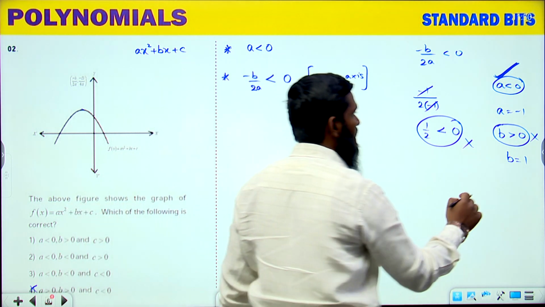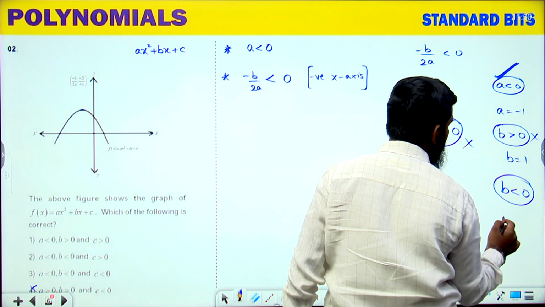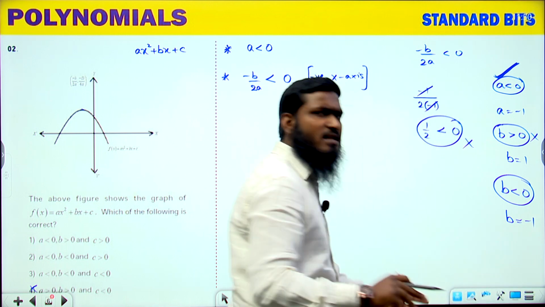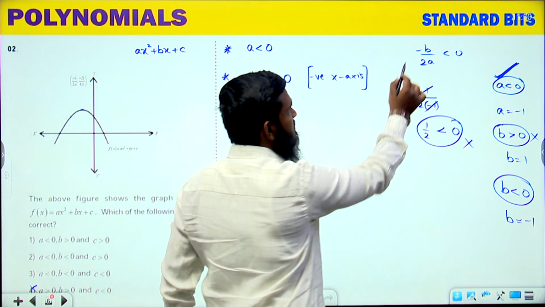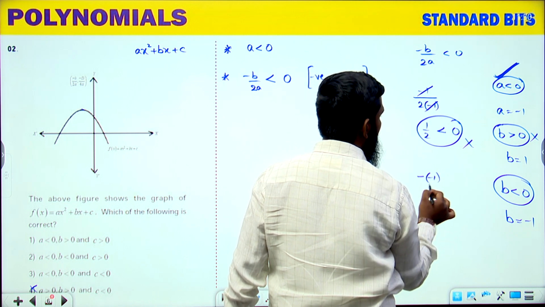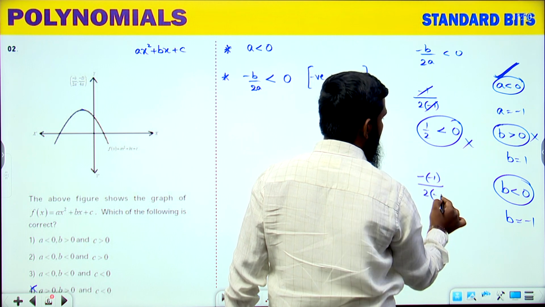Now let us check with the other condition over here, B is less than 0. If you are taking B less than 0, we will take the value B is equal to minus 1 and substitute over here. So minus, again B value, minus 1, divided by 2 into A value, minus 1. Okay.